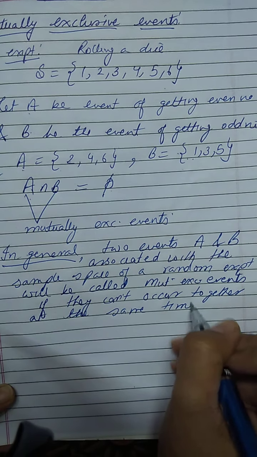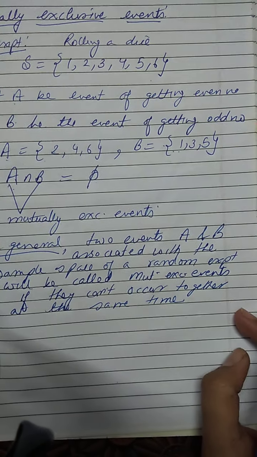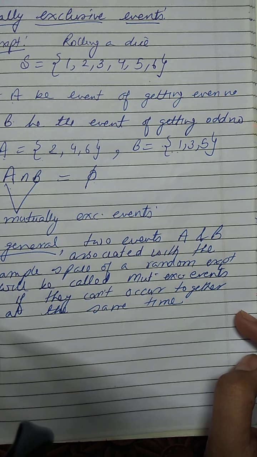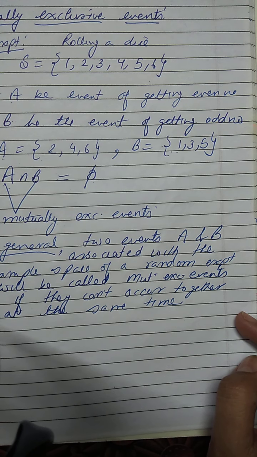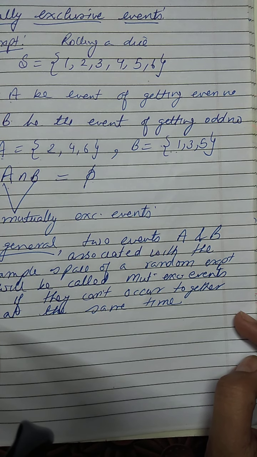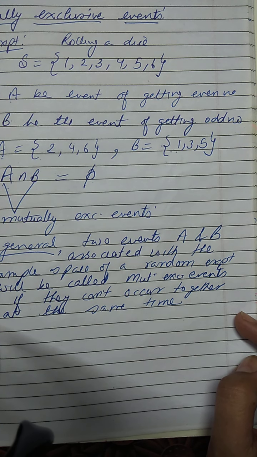So when we roll the dice, it is not possible to get an even number and an odd number at the same time. That is not possible. So getting an odd number and getting an even number when I roll the dice, these two events are mutually exclusive events, right?